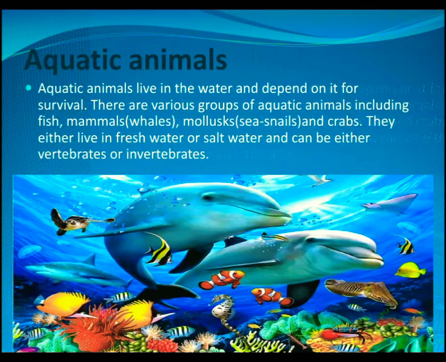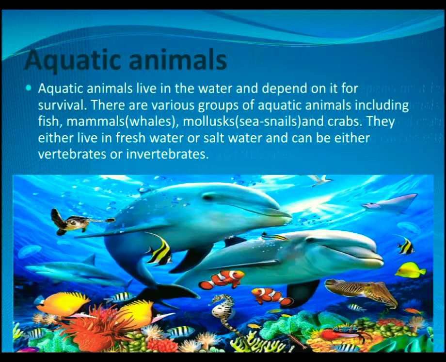In the picture given here, you can see oceanic life. We can see dolphins, sharks, a variety of fishes, seahorse and squids. Since their life is related to water and they live in water for their survival, they are called aquatic animals. It is written here they can either be vertebrate or invertebrate.